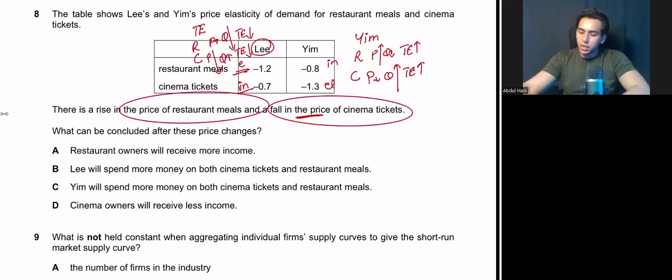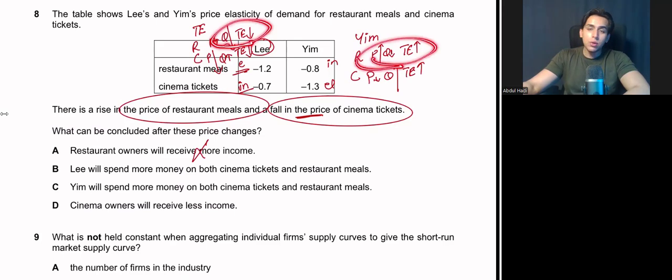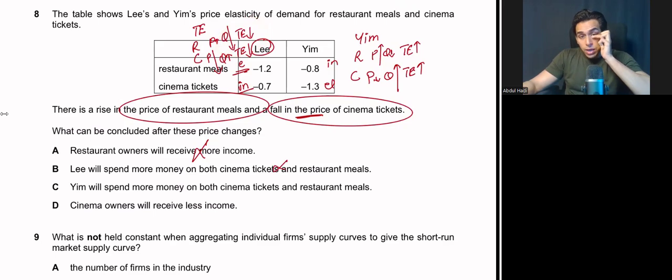Now let's take a look at the options. Restaurant owners will receive more income. No, because at one stage revenue of restaurant is falling, at the other stage revenue of restaurant is rising. So it is not necessary that they will earn more income. Lee will spend more money on both cinema and restaurant, whereas we can clearly see that Lee's expenditure is falling. So Lee will not spend more on cinema and restaurant. Yim will spend more money on both tickets and restaurant. Yes, both expenditures are rising. Cinema owners will receive less income. No. Answer is C. All right.